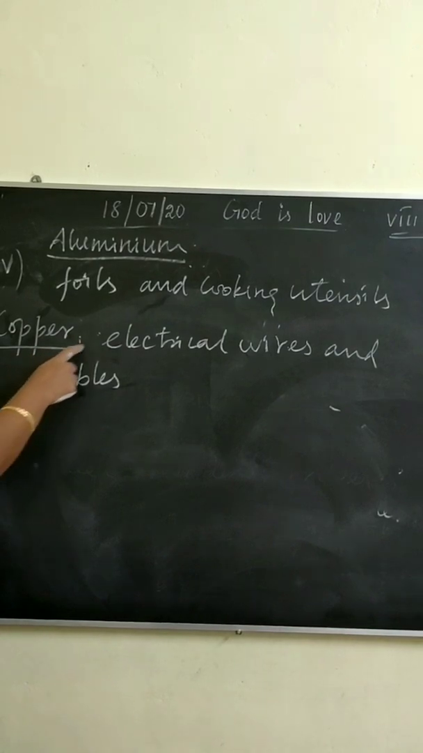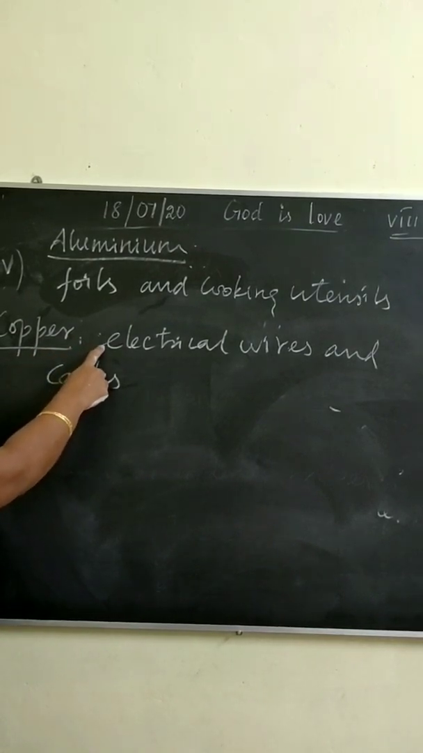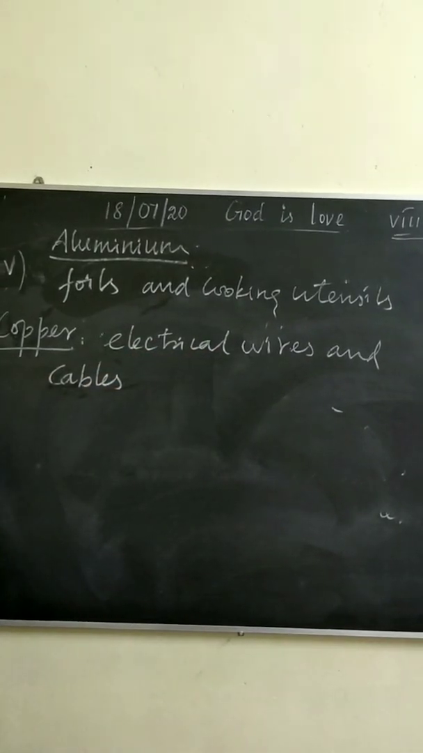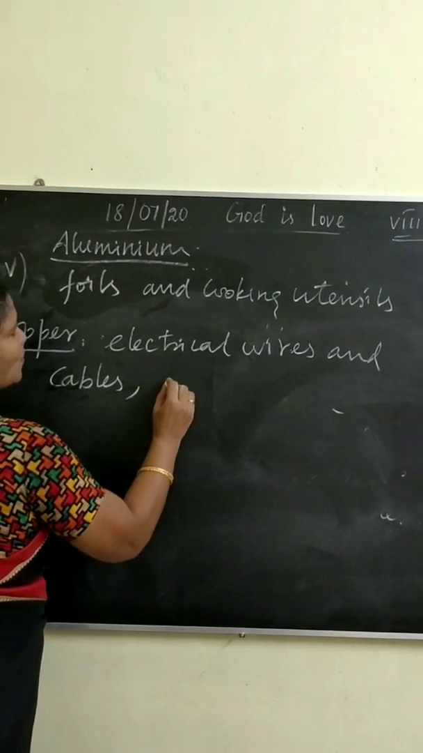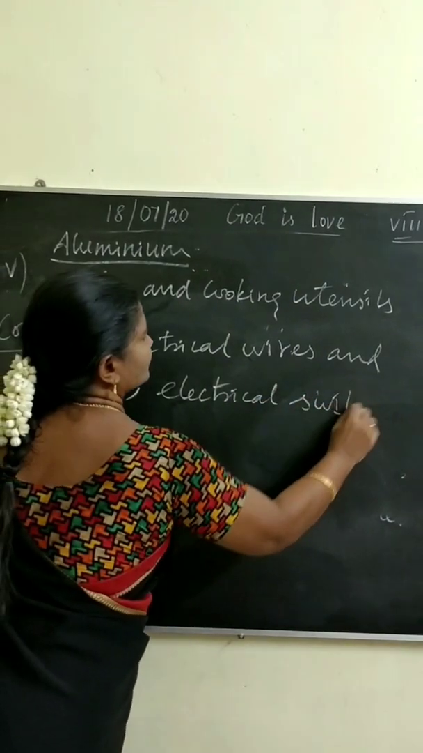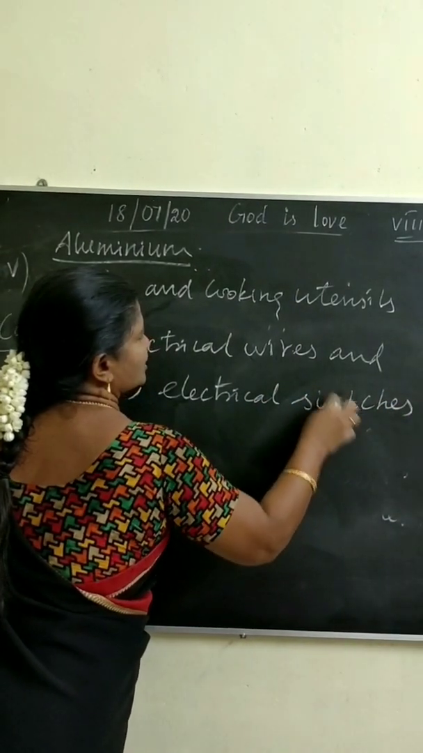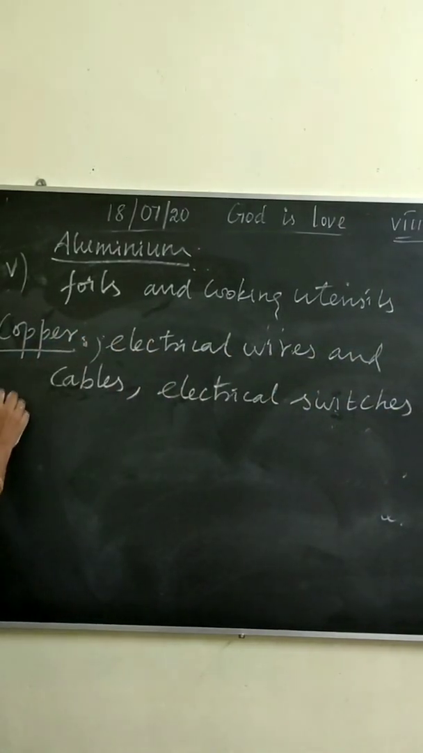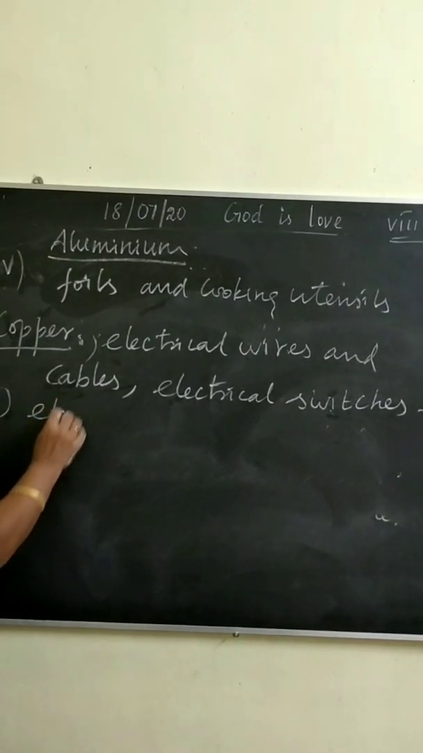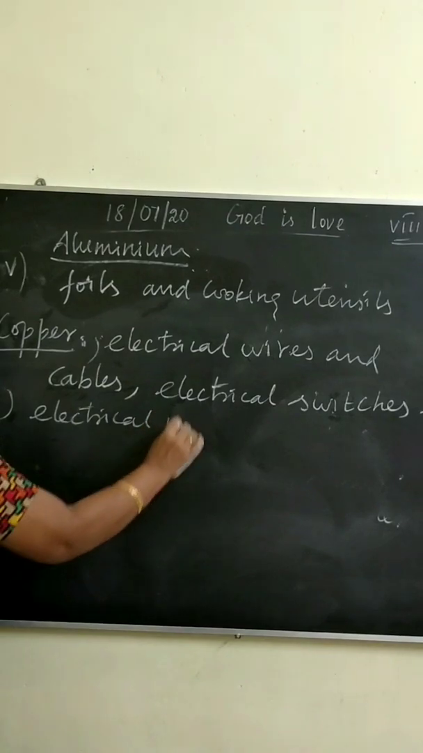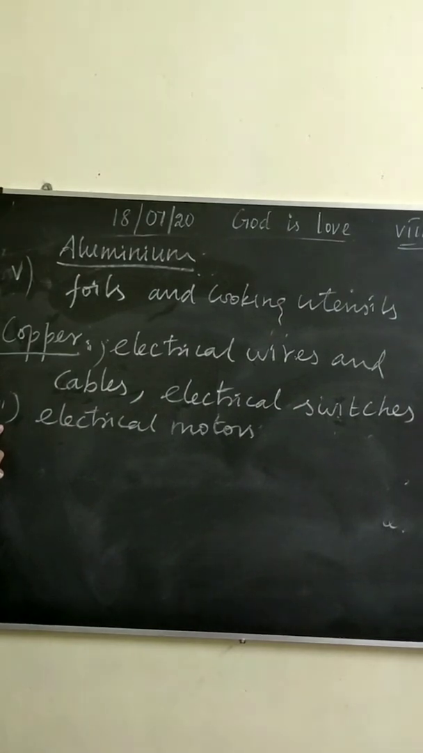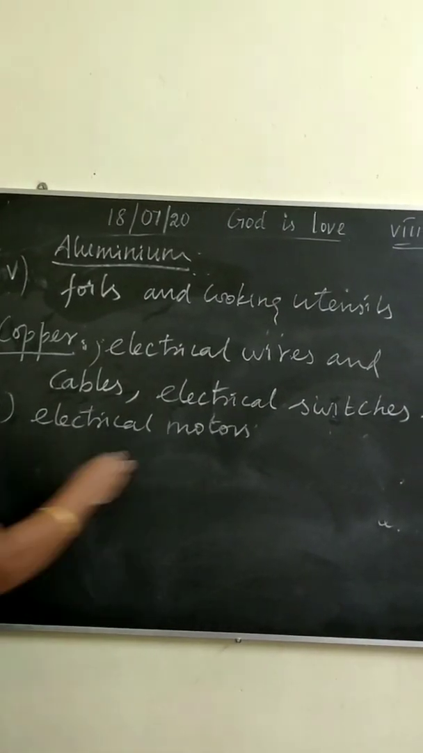What's the first point? Since copper is a good conductor of electricity, it is used in electrical wires and cables and in components of electrical switches. First point. Second point, copper coils are used in electrical motors and transformers.